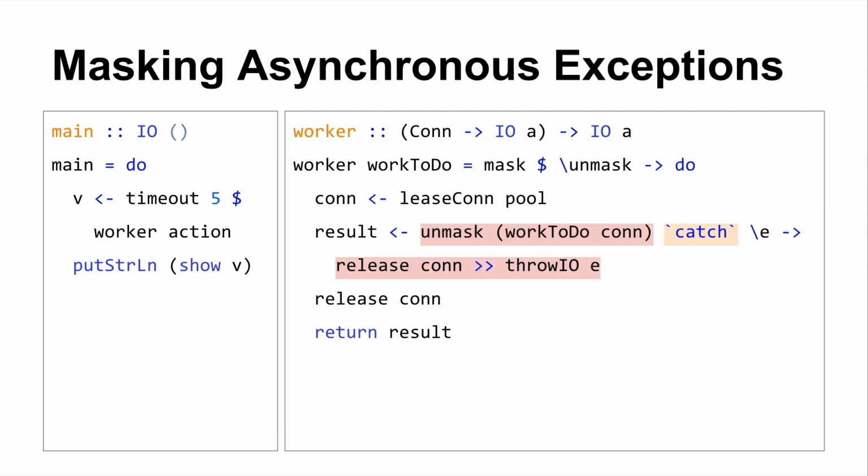But the good news is the source of mask is available in Control.Exception, and then the underlying calls to the block and unblock functions are in GHC.IO. So you could just totally go and look and see how it works if it's something that interests you, which it probably should if you're going to use it.